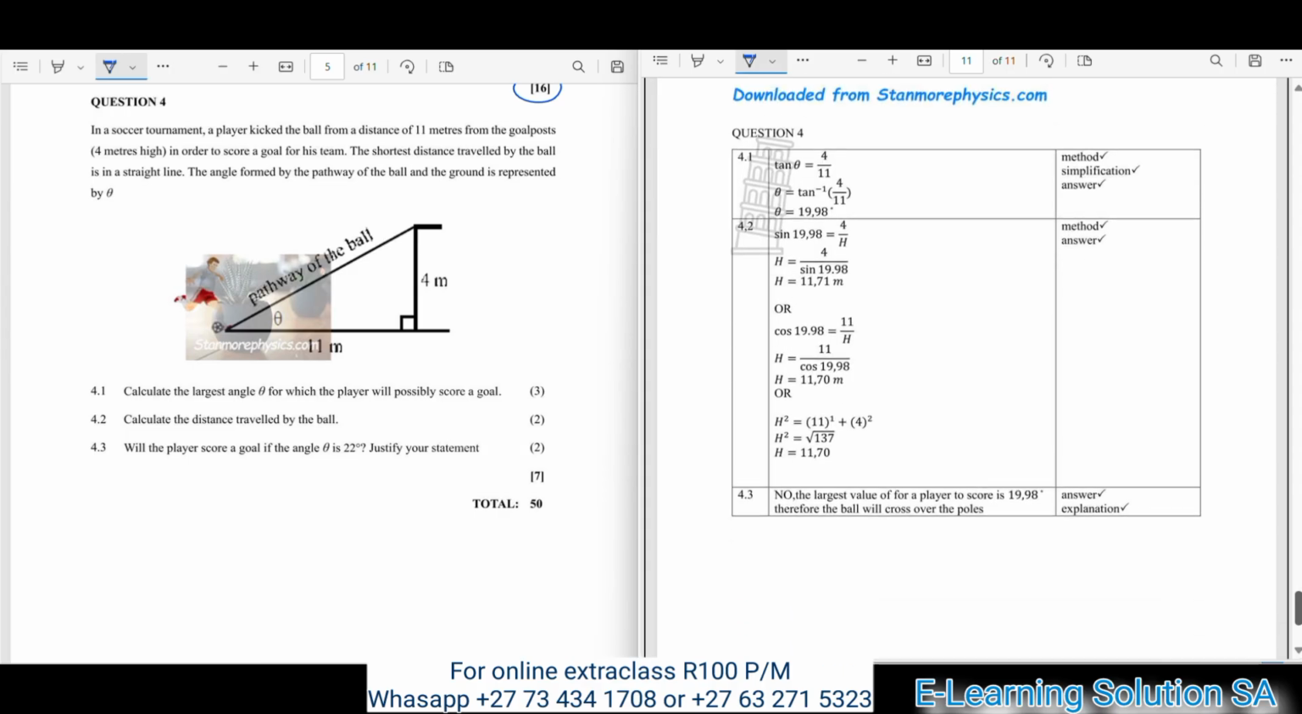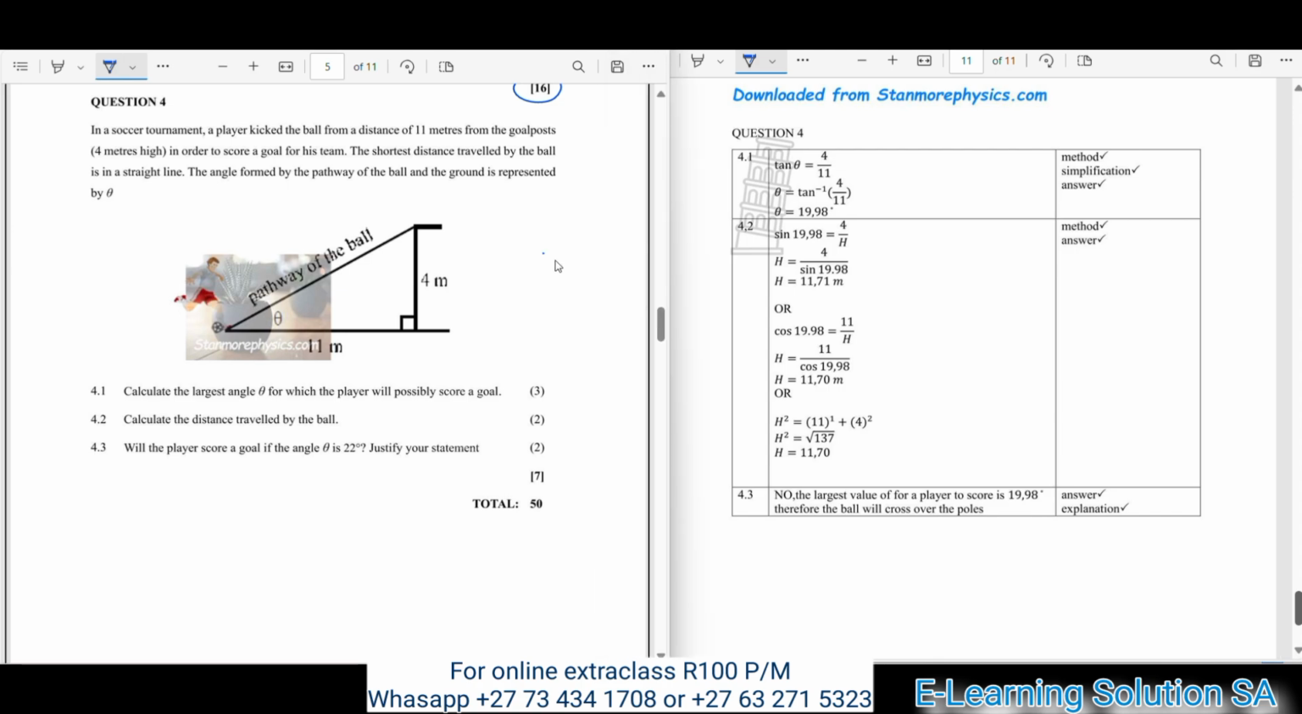All right. In a soccer tournament, a player kicked the ball from a distance of 11 meters from the goalpost, 4 meters high. In order to score a goal for his team, the shortest distance traveled by the ball is in a straight line. The angle formed by the pathway of the ball and the ground is represented by theta. So you must make sure that you read and understand that statement, and also study this shape which you're going to base your answers on.